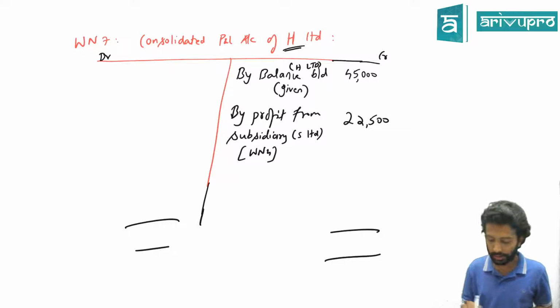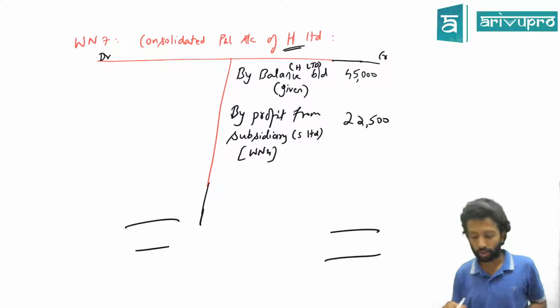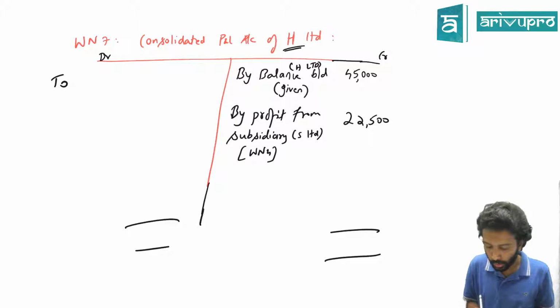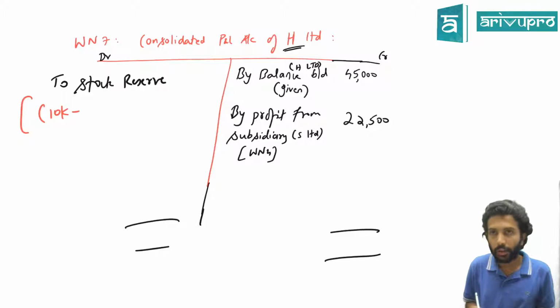So here, any other entry pertaining to the numbers, or any other doubts pertaining to these numbers? So what should I write here? To what? To stock reserve, or you can directly write inventory also, it is fine. Most of the books first write it through stock reserve itself. If you want to be in sync, then write stock reserve. So we can present it this way if you want. What is the total selling price? 10,000.